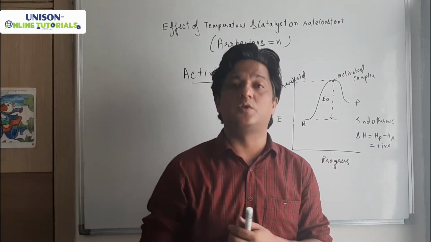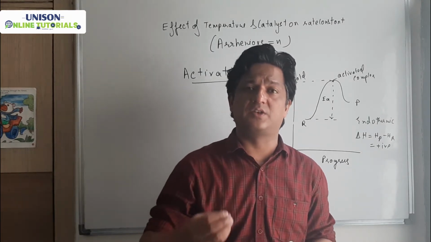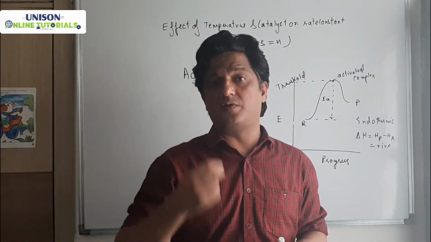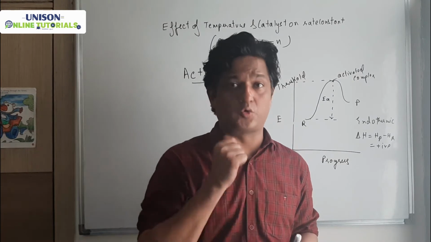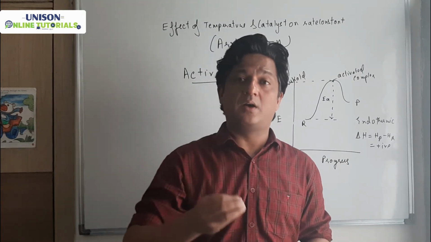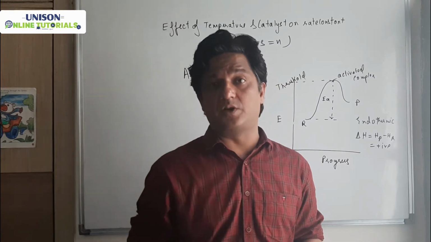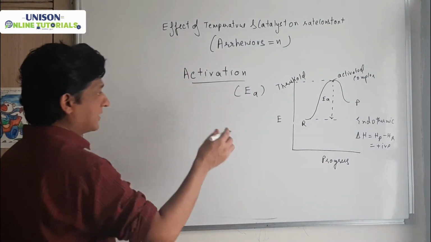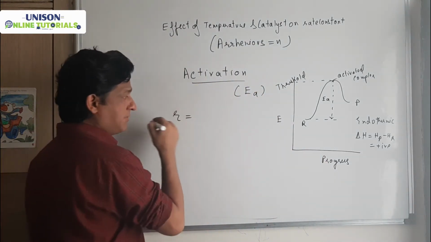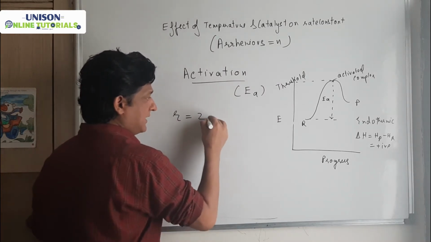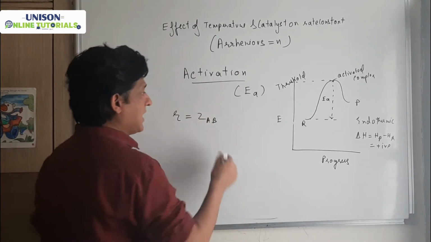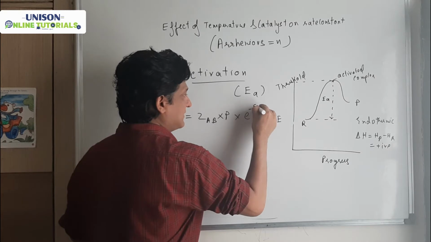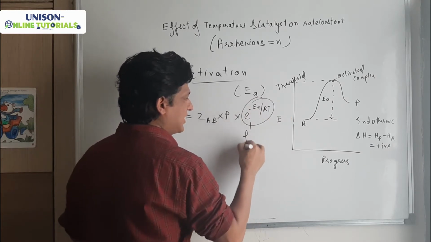Because देखिए हमने collision theory में ये पढ़ा है कि whenever a reaction is going on, the reactants आपस में collide करते हैं and there are two main requirements of the reactant. First is the threshold energy, the minimum amount of energy required for an effective collision. और दूसरी चीज the orientation factor. So हम rate को define कर सकते हैं. Rate is equal to Z, that is your collision frequency, P is the orientation factor, and e raised to power minus EA by RT. This is the fraction of molecules